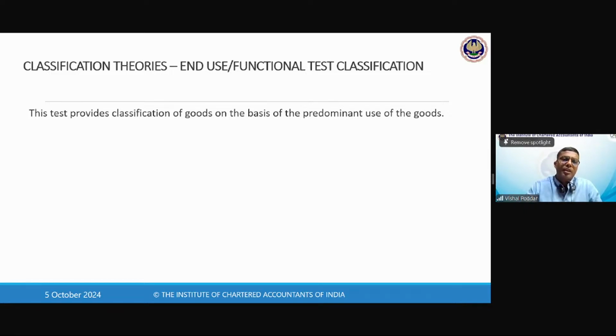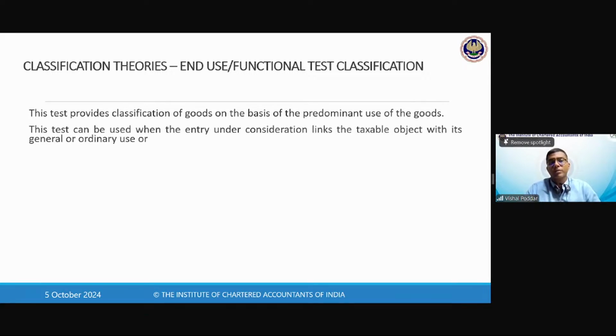Now, interestingly, if a company is selling tobacco, whether it will classify it under tobacco, which is some type of drug used for intoxicating, or it will classify it as a toothpaste. This is where the functionality test comes. So what does this test say, or what does this theory say?